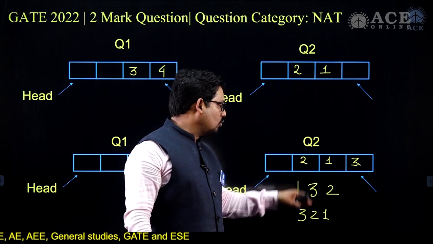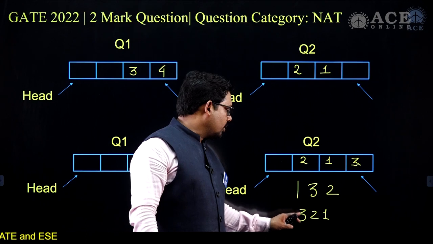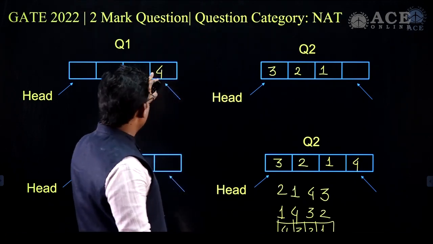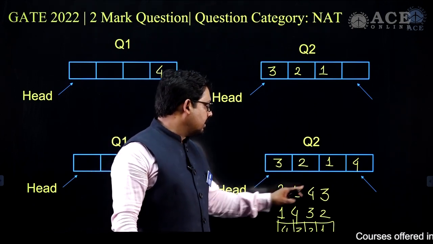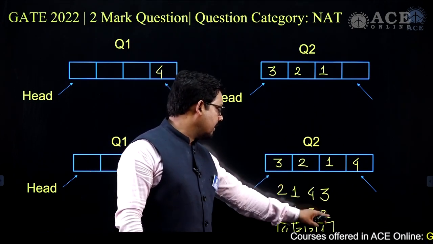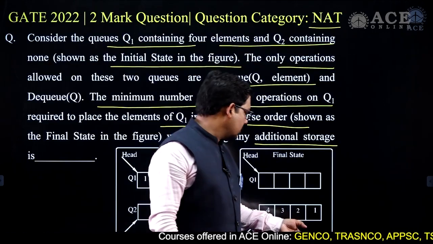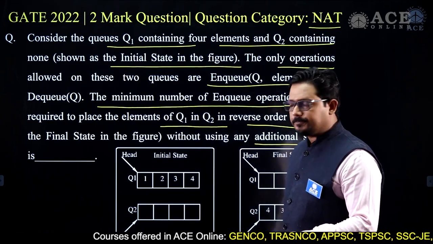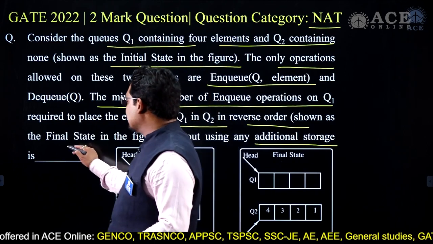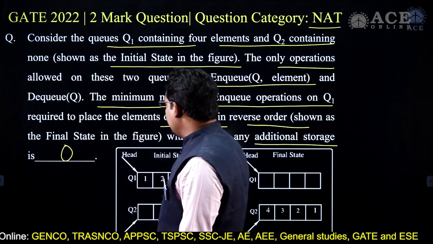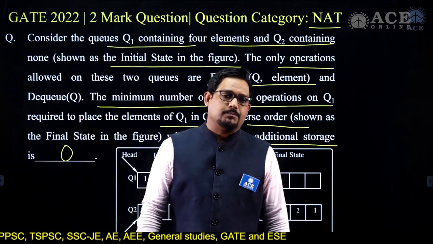again we deleted 2 and 1. Okay, and then space has been made, 1 3 2, and then 3 2 1. Again we have deleted 4 from this and inserted into this, and then the sequence 3 deleted putting in the end, 2 deleted putting in the end, 1 deleted putting in the end, 4 3 2 1. We finally achieved this sequence 4 3 2 1. The answer for this question is 0. We don't need any NQ operation in Q1.